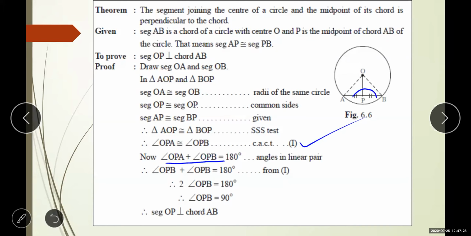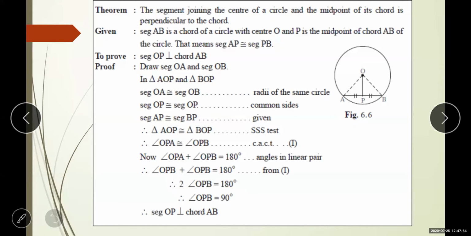But we know that OPA and OPB are both congruent because we already proved that. So in place of OPA, write down OPB. So 2 times OPB is equal to 180 degrees. So angle OPB is equal to half of 180, so 180 by 2 is 90.